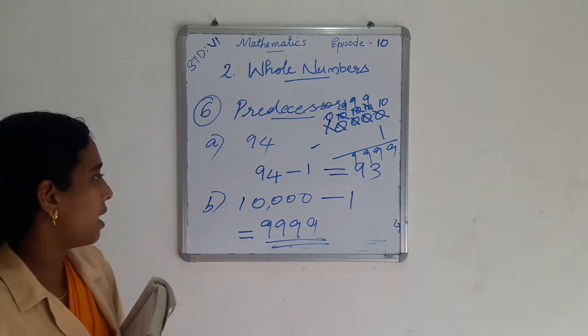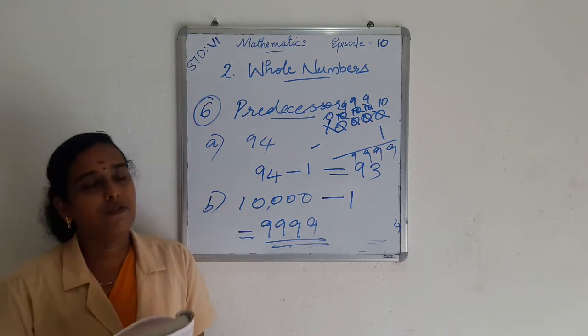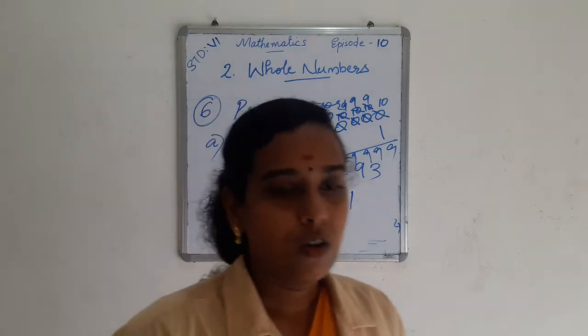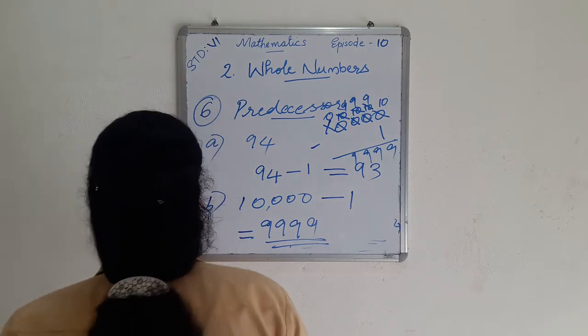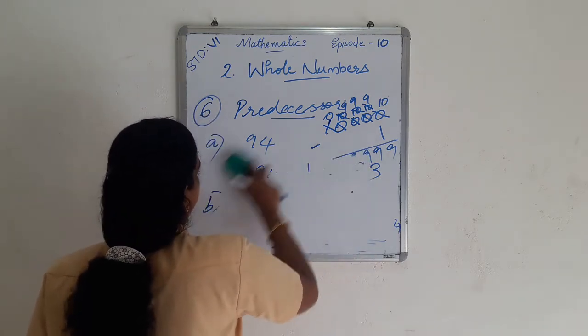So 9,999 is the predecessor of 10,000. For finding the predecessor of a number, we just subtract 1 from that number.